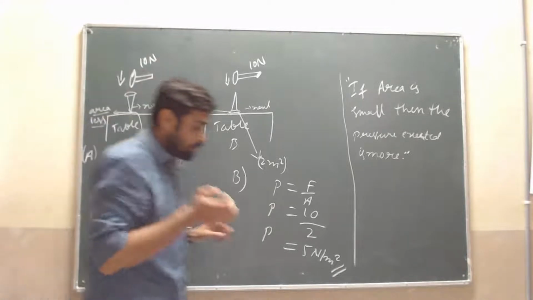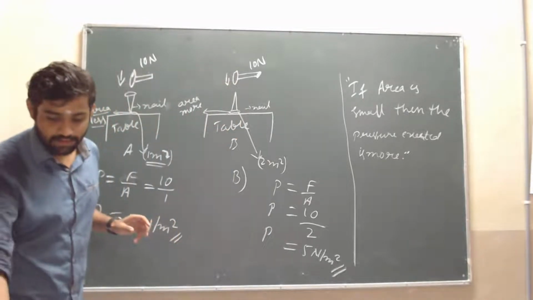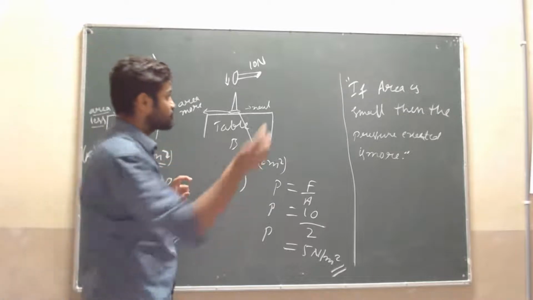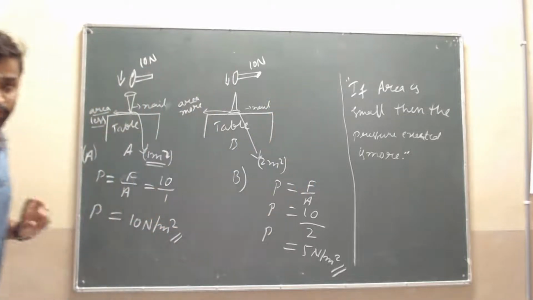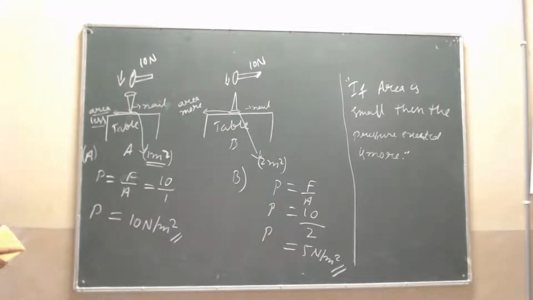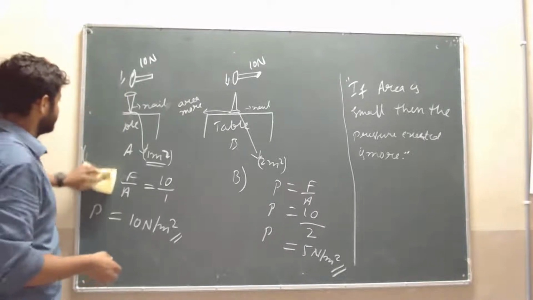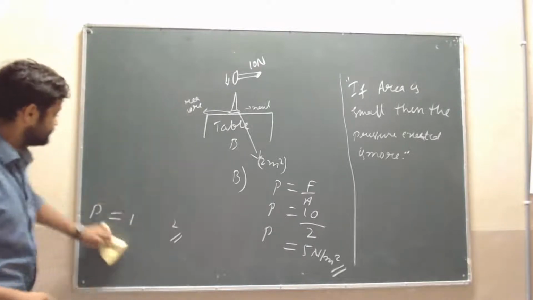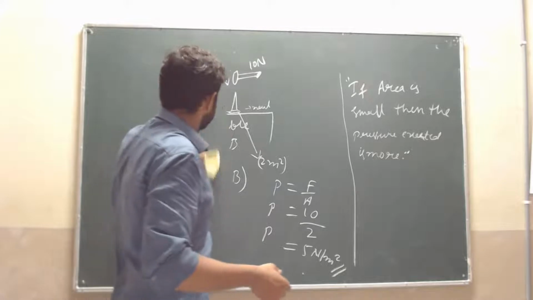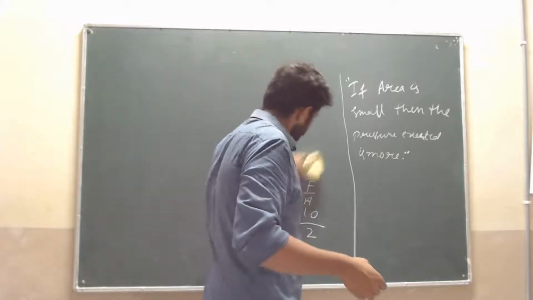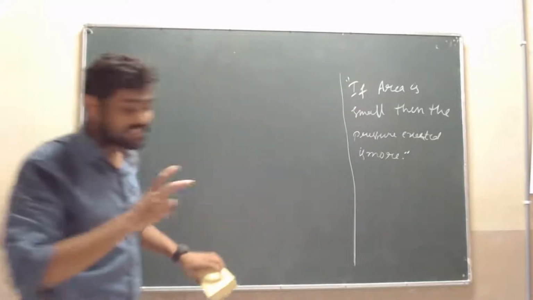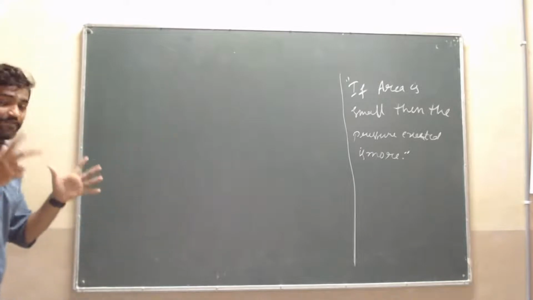If the area is small, then the pressure exerted is more.